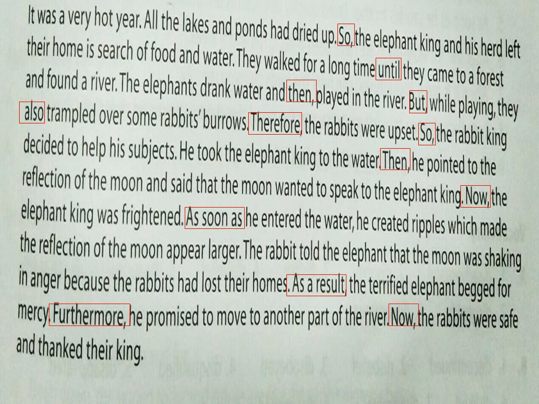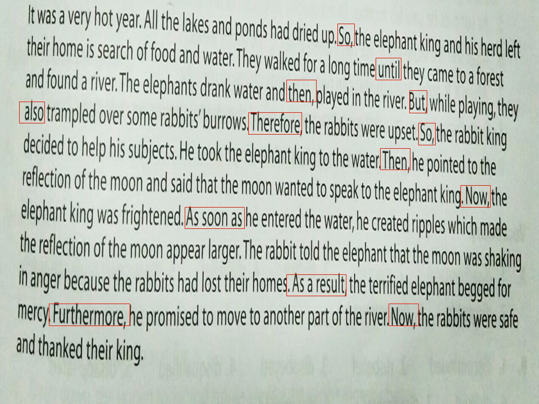Now the Elephant King was frightened. "Now" is another linker. As soon as he entered the water, he created ripples which made the reflection of the moon appear larger. "As soon as" is another linker. The rabbit told the elephant that the moon was shaking in anger because the rabbits had lost their homes. Here, "because" is a linker.